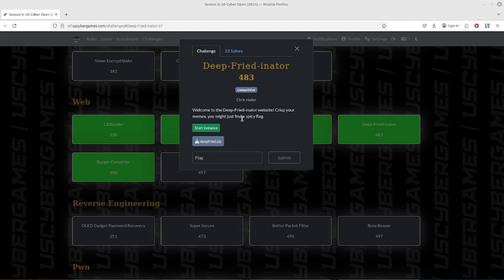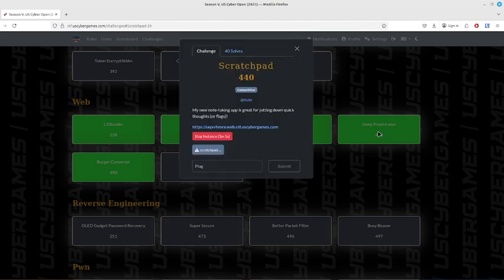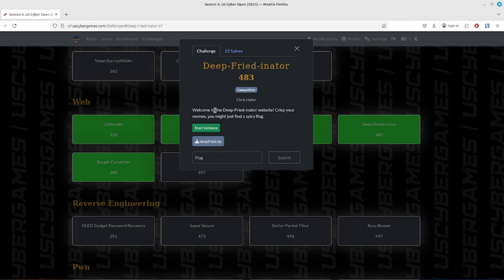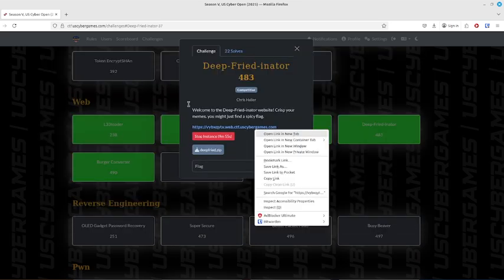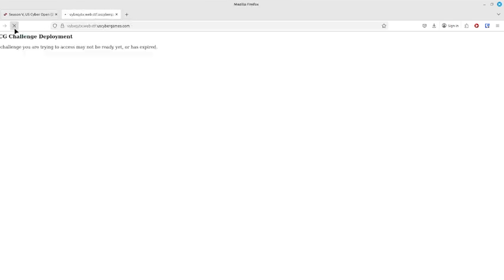Alright, let's do Deep-Fried-inator. Looks like we lost how many people? 40 to 22. So what, that's half? Almost half. So this is just straight up hurts my eyes. But let's take a look.